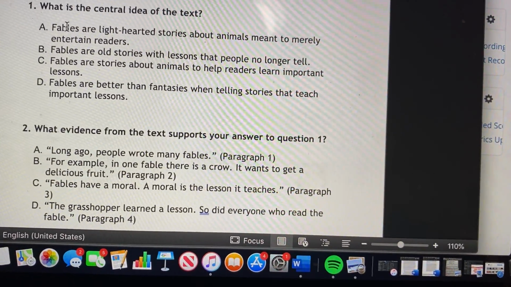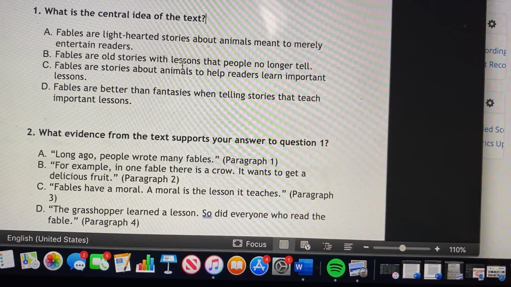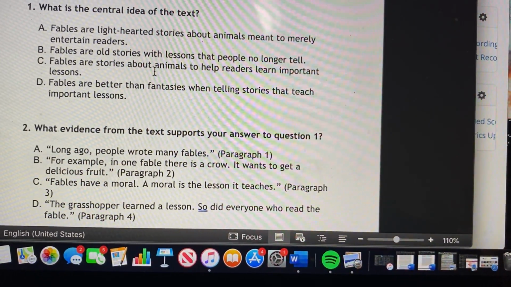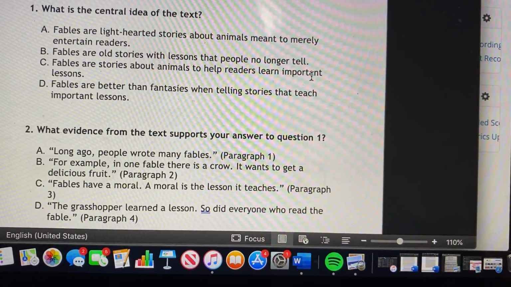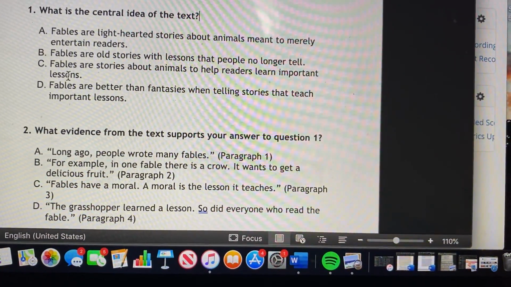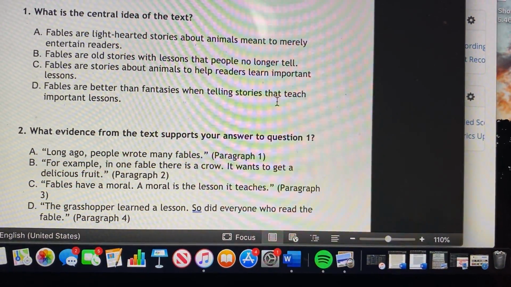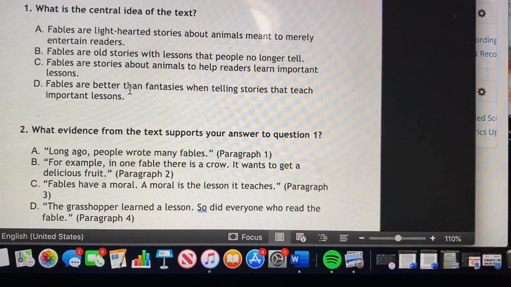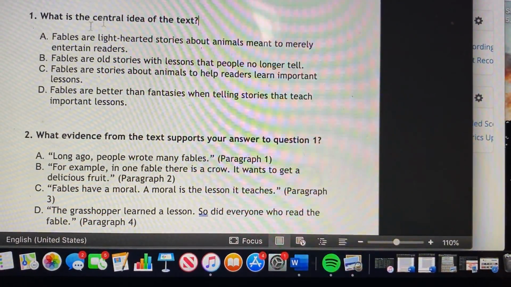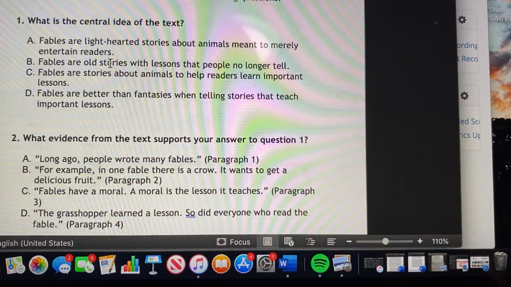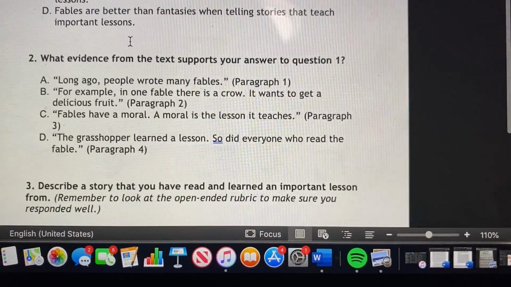So that's one option. Fables are old stories with lessons that people no longer tell. Fables are stories about animals to help readers learn important lessons. Fables are better than fantasies when telling stories that teach important lessons. So these are our options. So we have to pick which one of these are correct, but we have to read the story. So let's just go over this question.